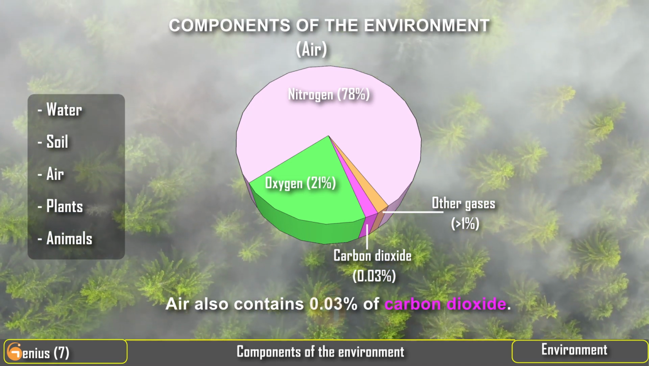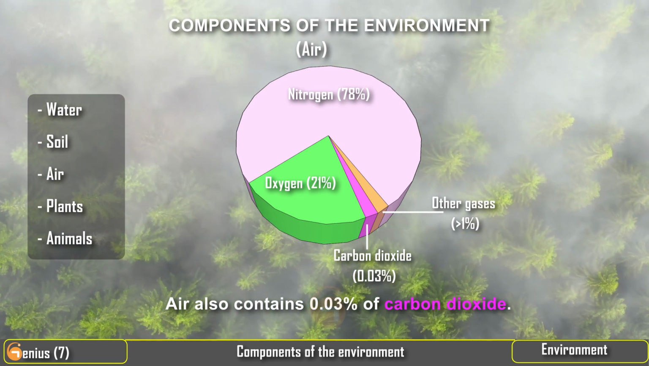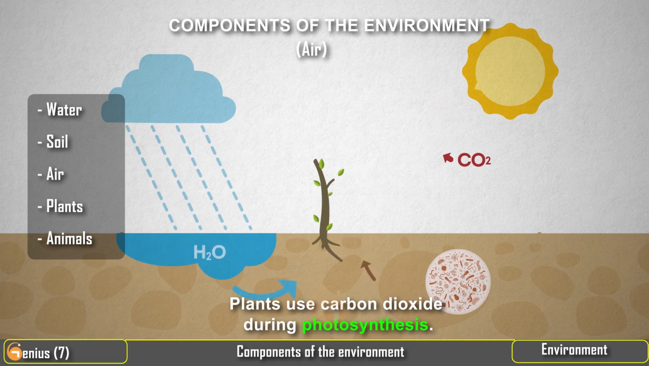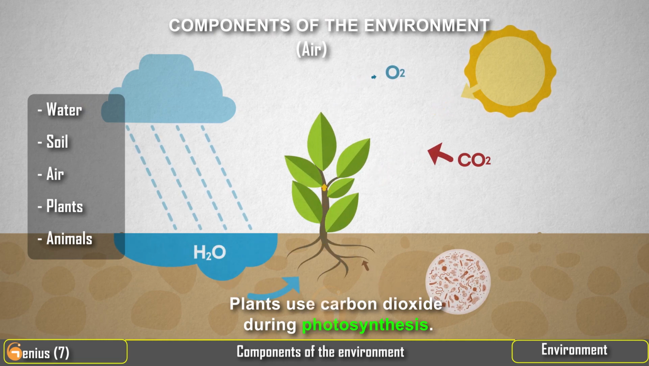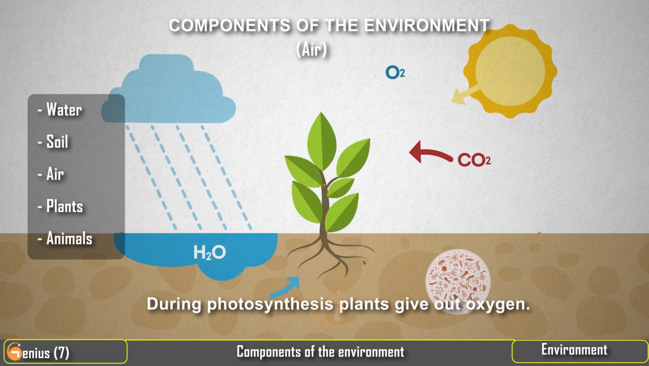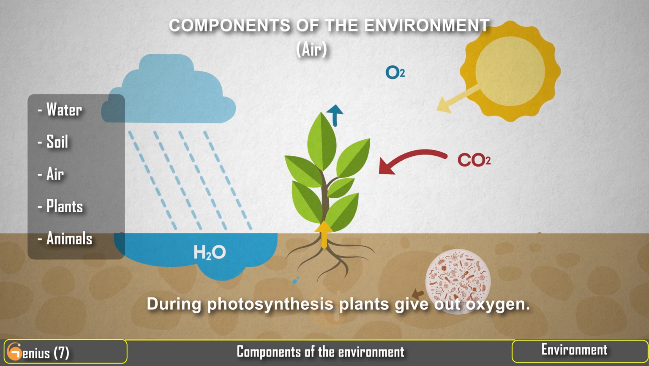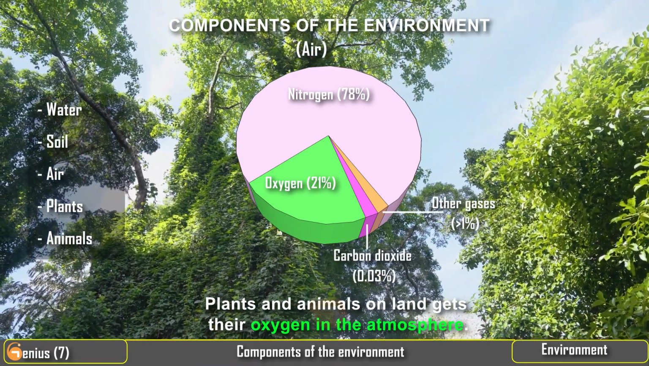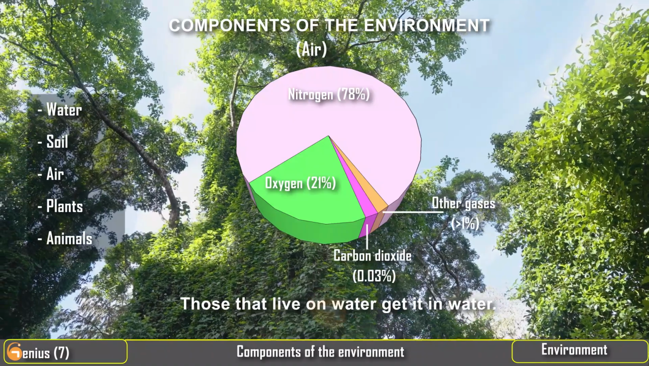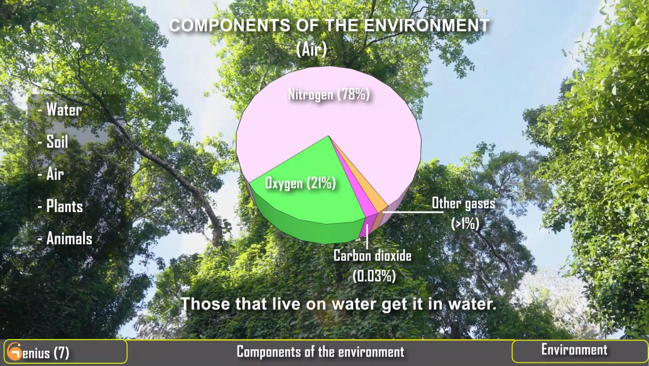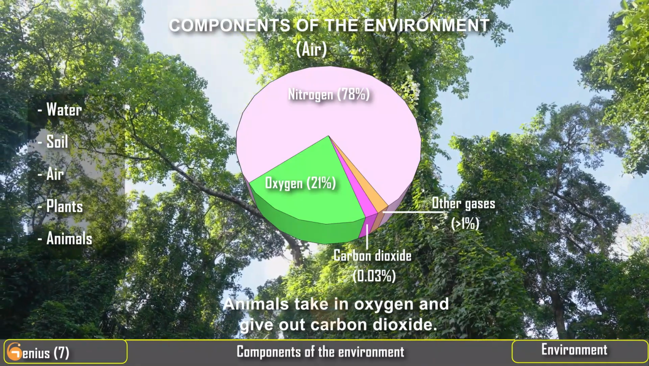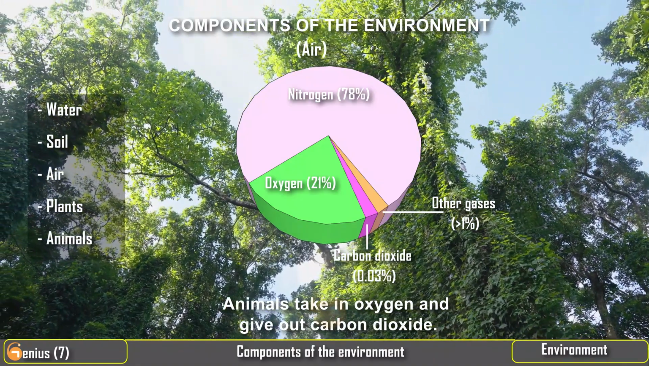Air also contains 0.03% of carbon dioxide. Plants use carbon dioxide during photosynthesis. During photosynthesis, plants give out oxygen. Plants and animals on land get their oxygen in the atmosphere. Those that live on water get it in water. Animals take in oxygen and give out carbon dioxide.